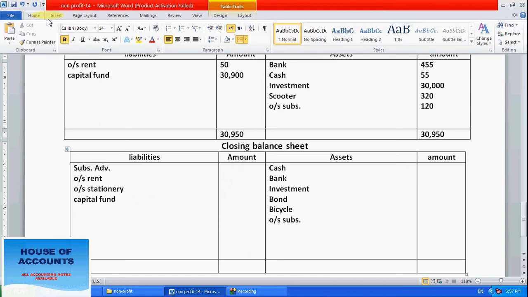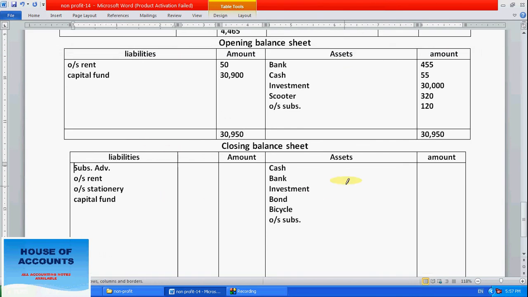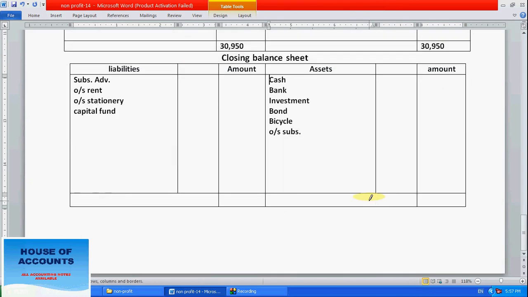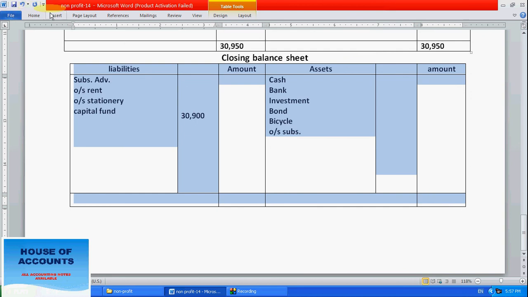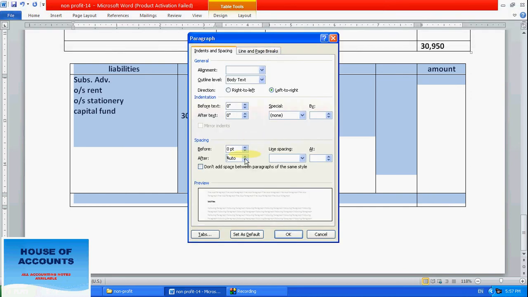But before that, we have to prepare a detail column to add the entries. How much capital fund? 30,900. We have to add income or deduct deficit amount and expenses amount. Let's first arrange this in a proper way.